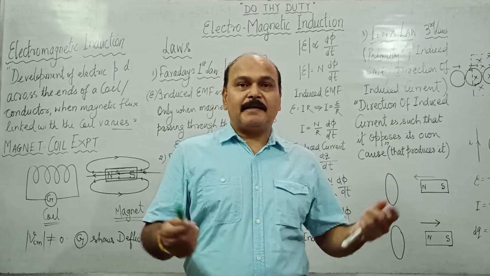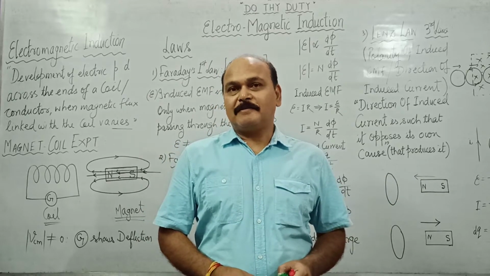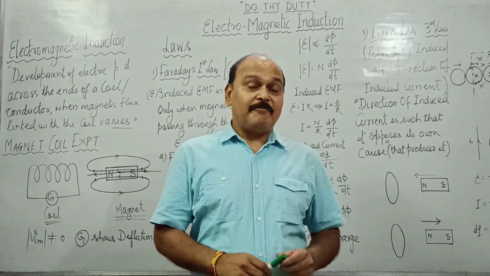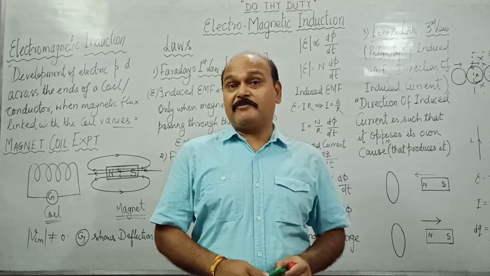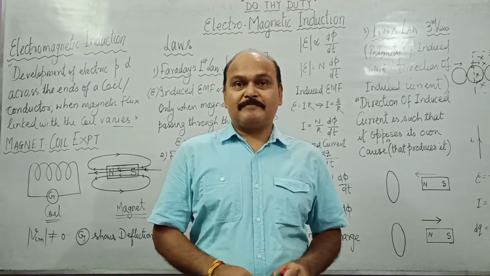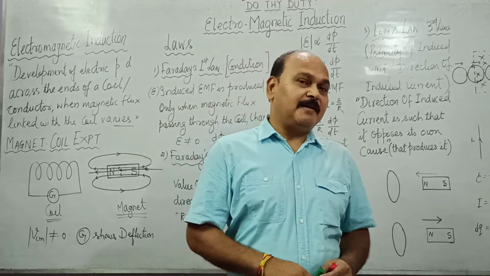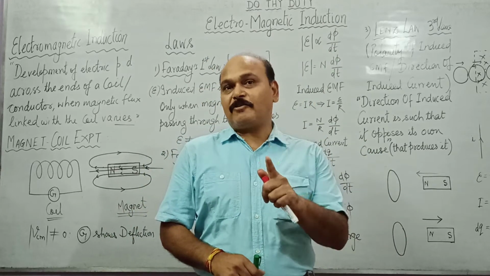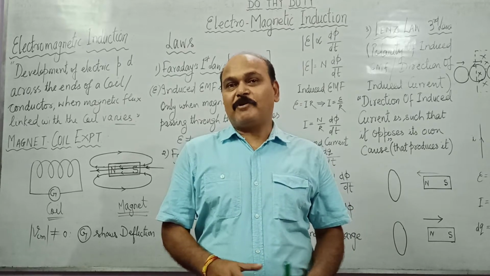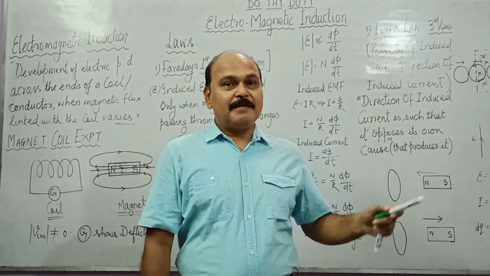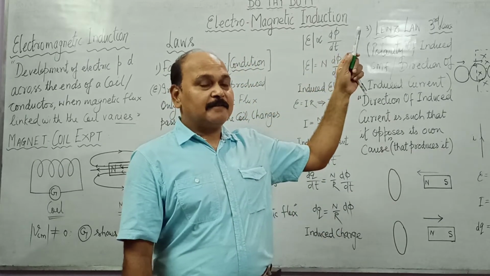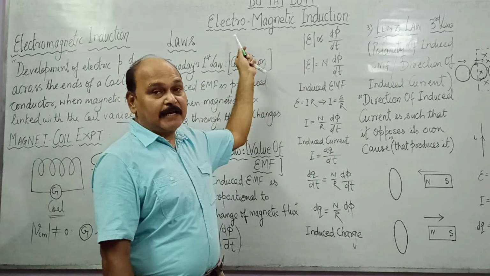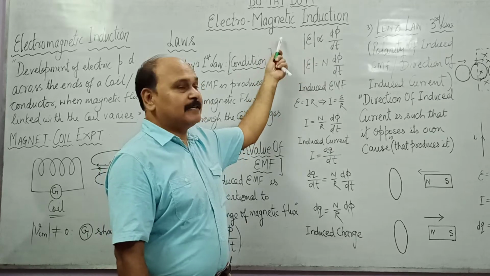Well, children, we have already studied electrical induction. When an electric field is induced in a substance when the substance is subjected to an external electric field, this is electrical induction. When a substance is placed in a magnetic field, inside the substance some magnetic field is induced. This is called magnetic induction. And what we are going to study right now is electromagnetic induction. This simply means generation of electricity, electrical induction due to magnetic effect.